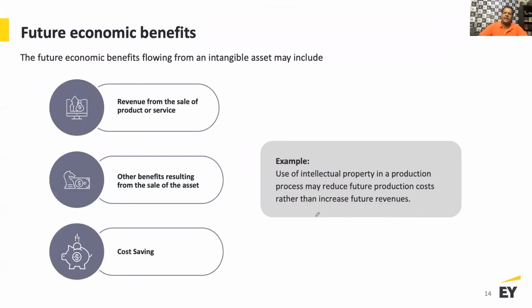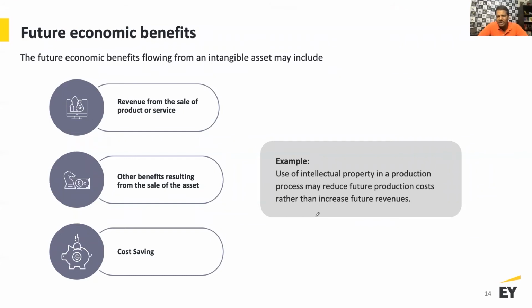Let's look at some more. We'll try to understand some more nuances around the future economic benefit. Future economic benefit could flow from an intangible asset. It may include sale of products or services, other benefits resulting from the sale of the asset, or it could also be by way of saving of costs.